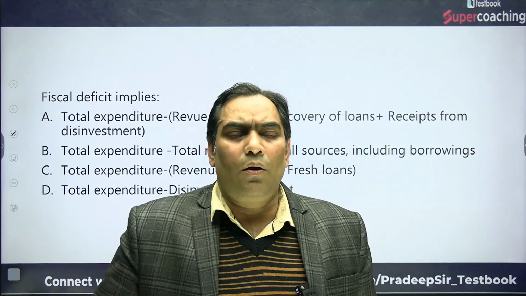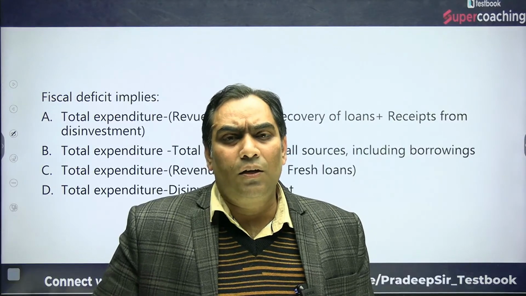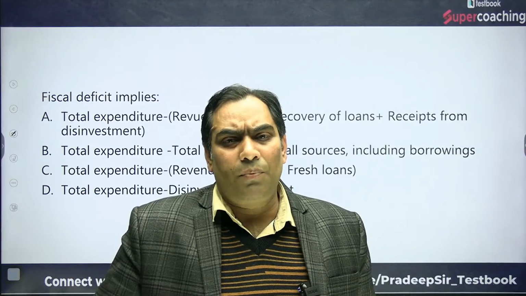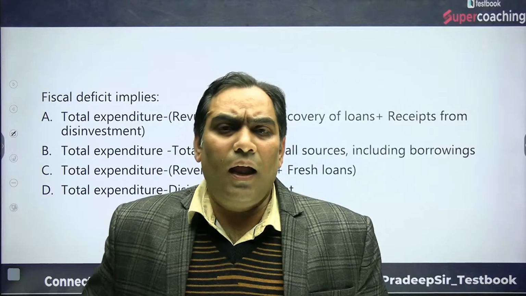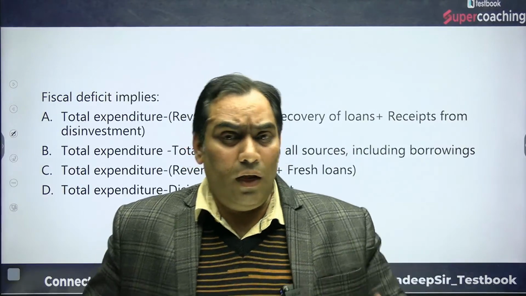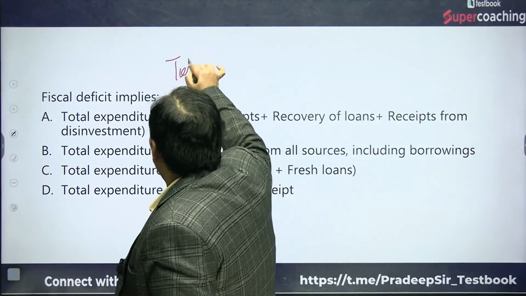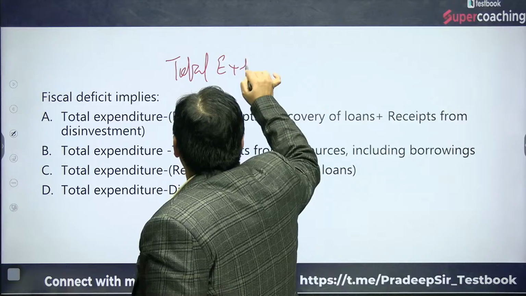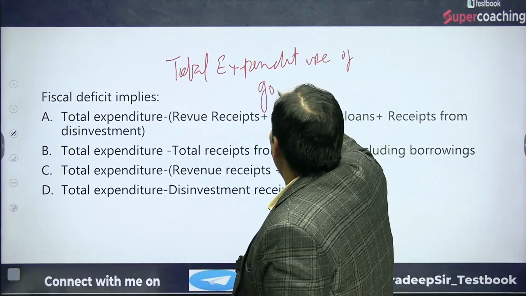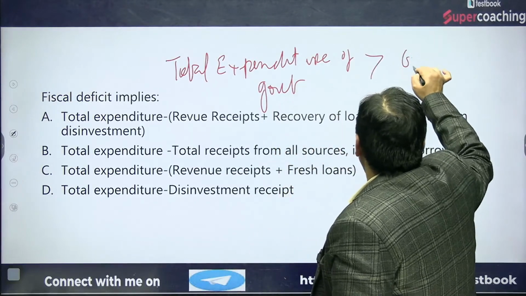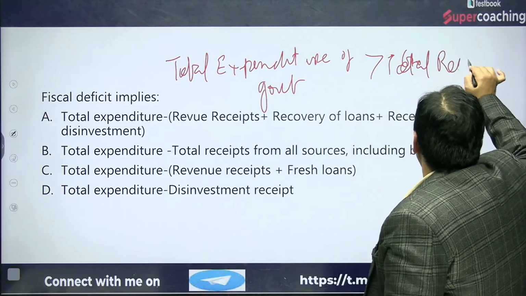What is budget for the government? Budget is nothing but a financial statement of estimated receipts and expenditure of the government. That means government has total expenditure and total receipts. In case of India, the total expenditure of government is more than the total receipts of government.